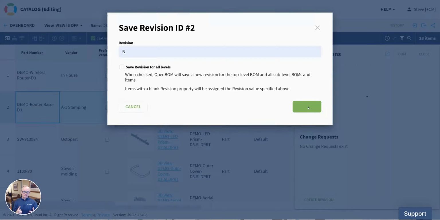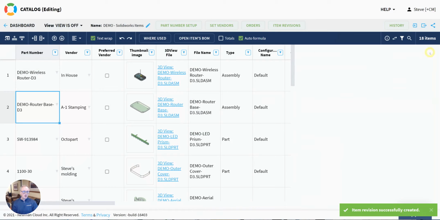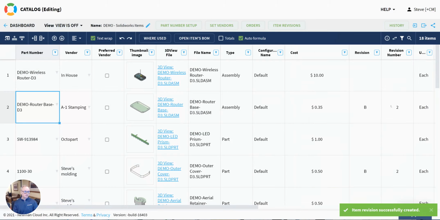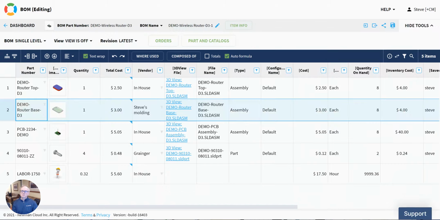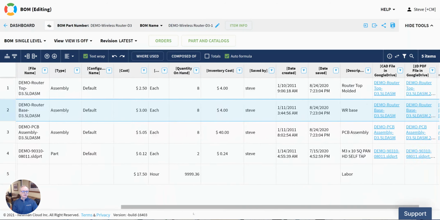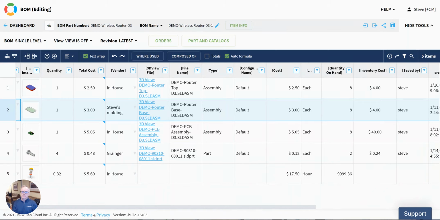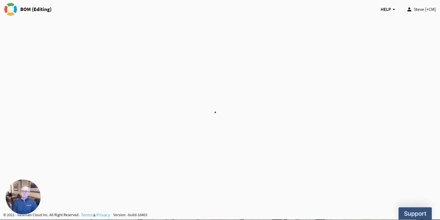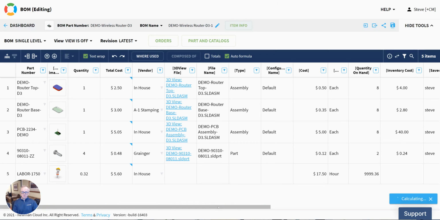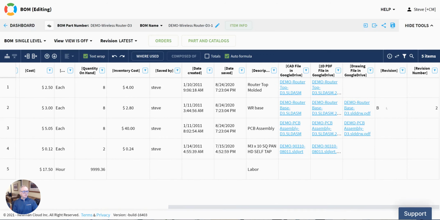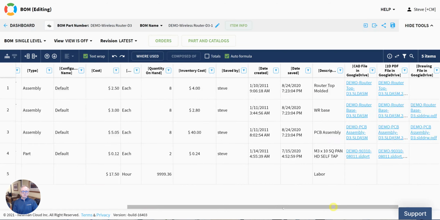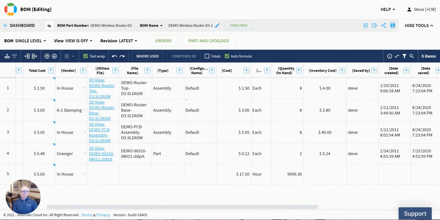The second thing that we create revisions for are bills of material. And this is where items are used. You can see now that this one is at revision B, new price, new supplier, new vendor. So let's go over to the bill of material where these things are consumed. Again, we're focusing on this router base. It looks like this base has some revisions. It's that revision B. The internal revision number is 2. I should be able to see that my supplier on this one is now A1 Stamping.